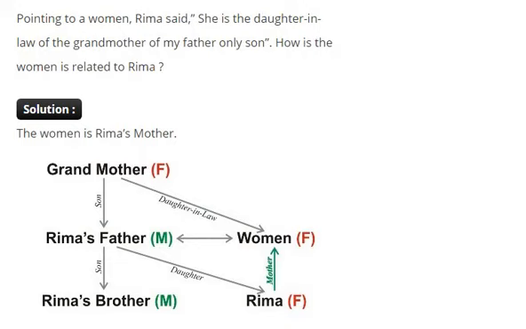So look at the diagram. Grandmother of my father's only son. So Rima's father and Rima's grandmother, and who is the woman? The woman is daughter-in-law of the grandmother. It's Rima's mother.